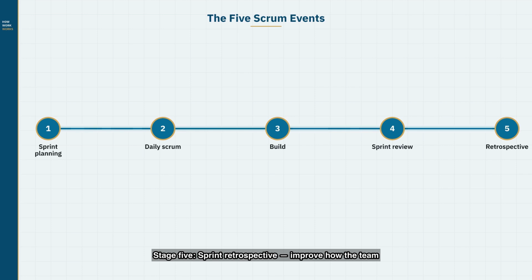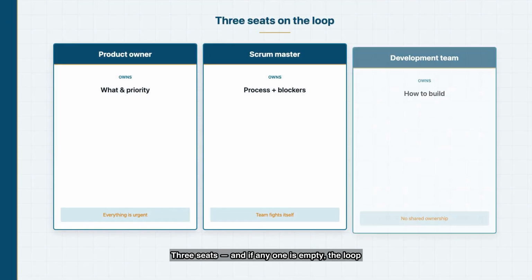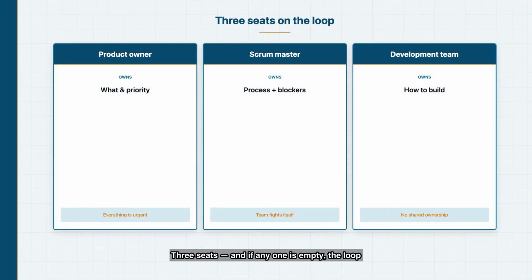Stage 5. Sprint retrospective. Improve how the team works before the next sprint starts. Example: 1 process fix committed on the board. 3 seats, and if any one is empty, the loop wobbles.